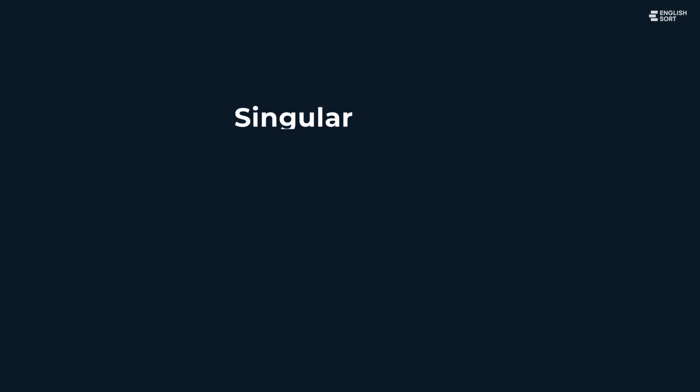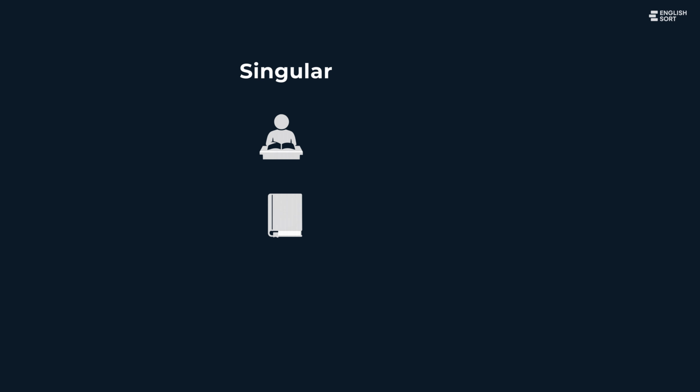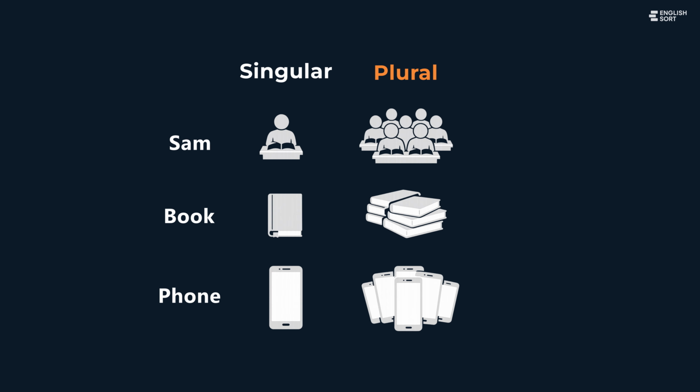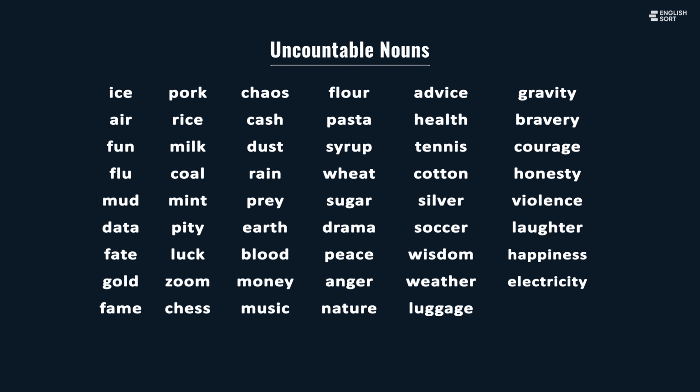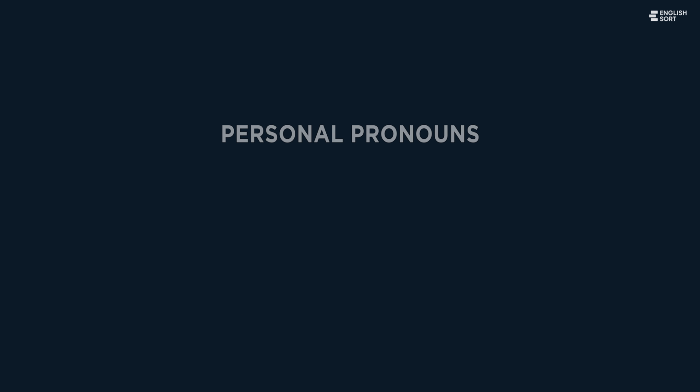A noun can be singular or plural. Singular, one person or one thing: Sam, book, phone. Plural, more than one: students, books, phones. Most plurals are made by adding s or es, like seas, buses, skies. Some nouns are uncountable, like water, air, information. We will study those later.